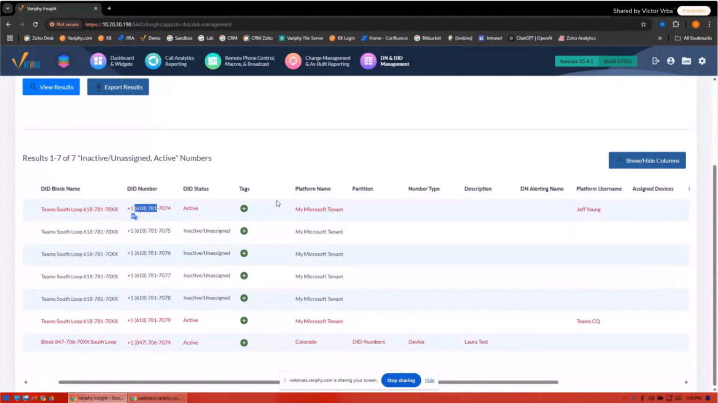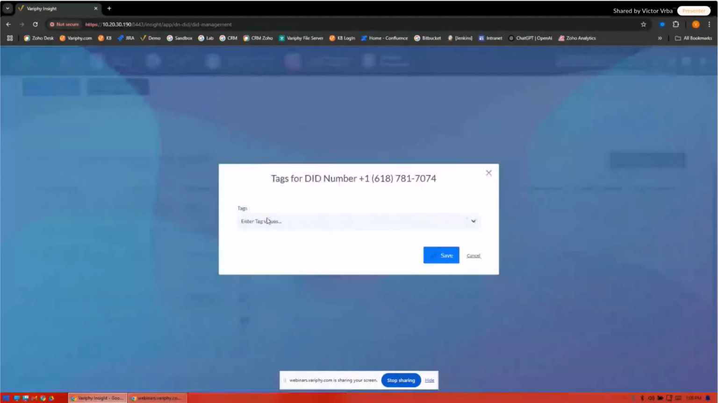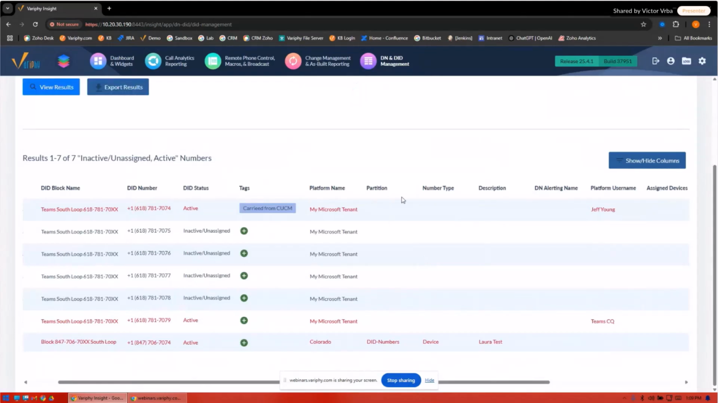If I want to, I can go ahead and custom tag something like this is my MS Teams one. I could say carried from CUCM and add that in there. And I don't worry about my spelling here. I'm just kind of rushing through this to make sure we get to everything. And now I've tagged that.